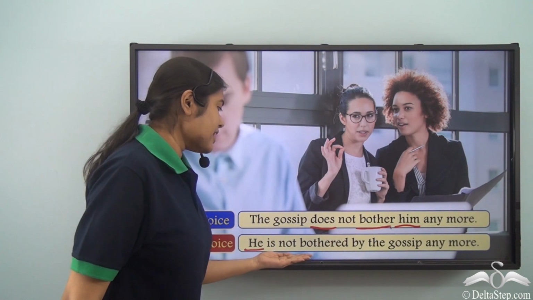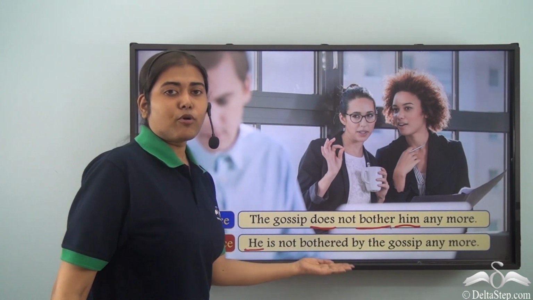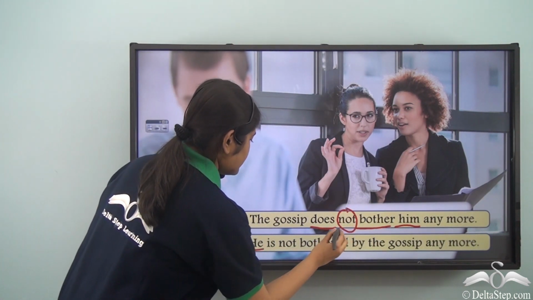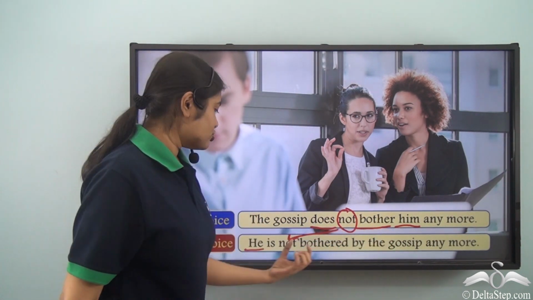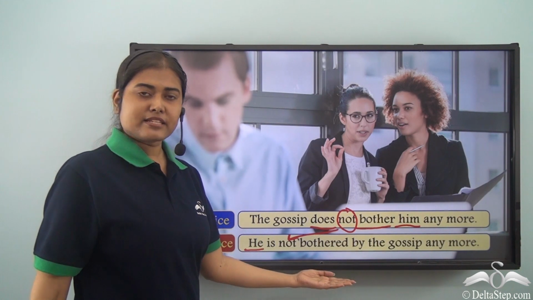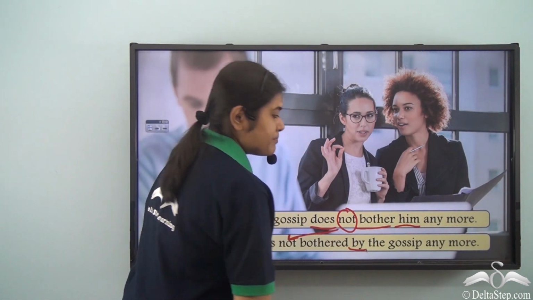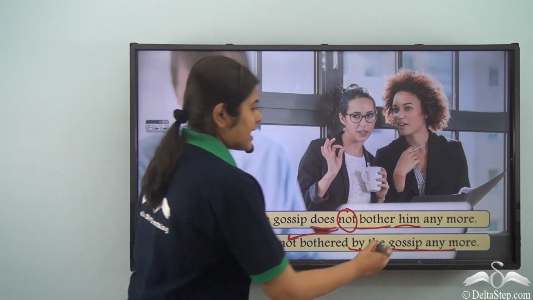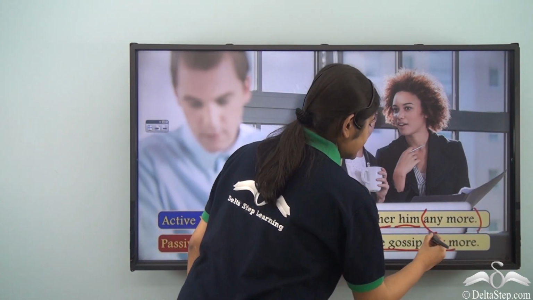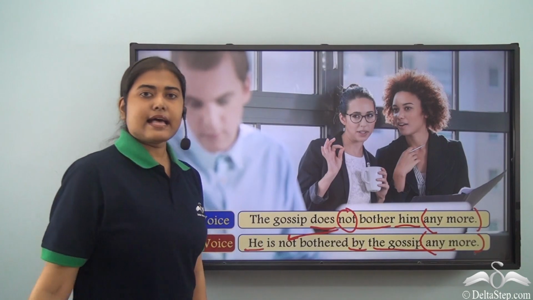So here I have written "is not bothered." This "not remains" and "does bother" changes to "is bothered" in the passive voice, followed by the preposition and then the doer. After that the remaining part of the sentence comes as it is.